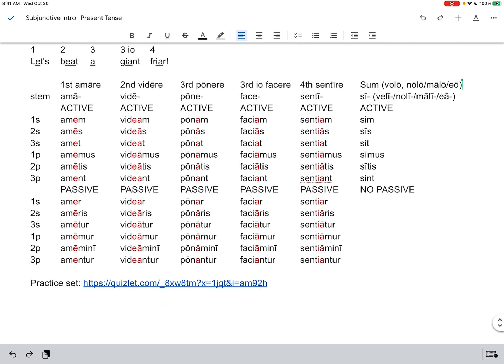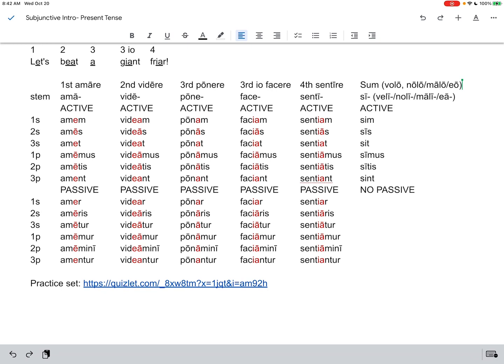So let's look at the chart here. Notice how this works out. We're just adding normal endings. So for amo, amare, instead of the indicative amo, amas, amat, we're switching vowels and we get amem, ames, amet, amemus, ametis, ament, and then the passive amer, ameris, ametur, amemur, amemini, amentur. So the key thing is really the sound change inside, right? That infix of the verb, the vowels inside are changing to indicate present subjunctive.